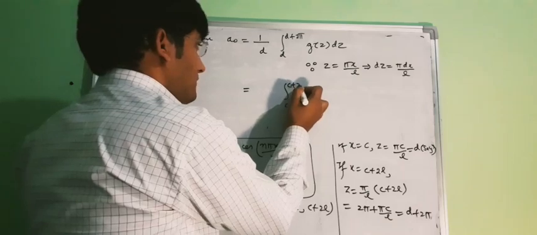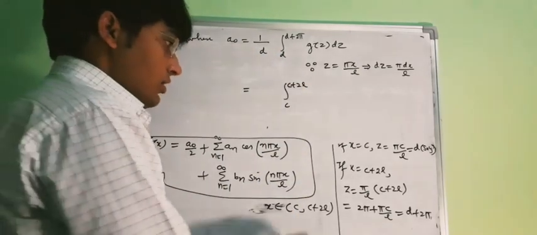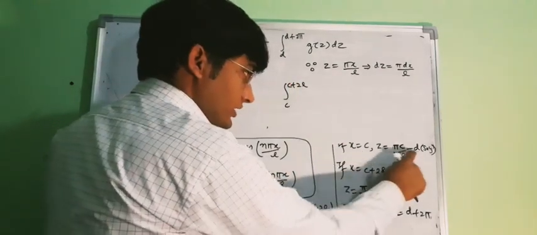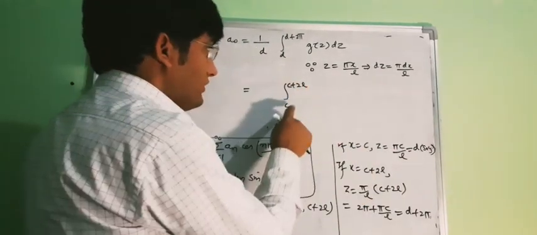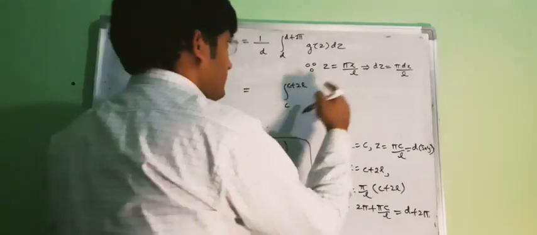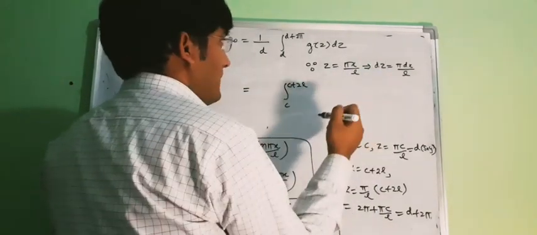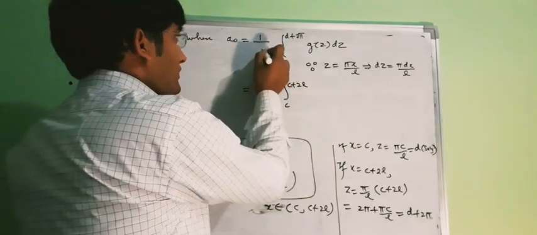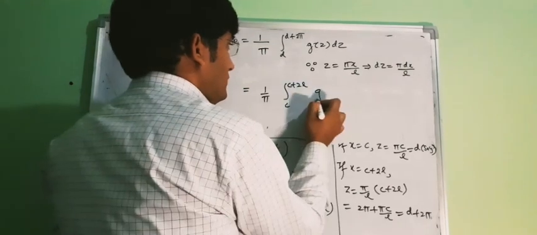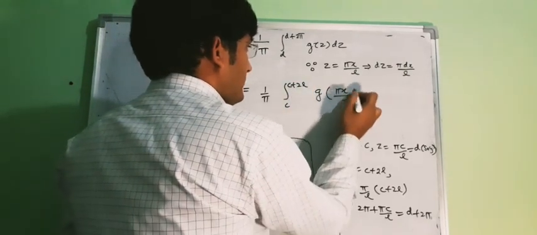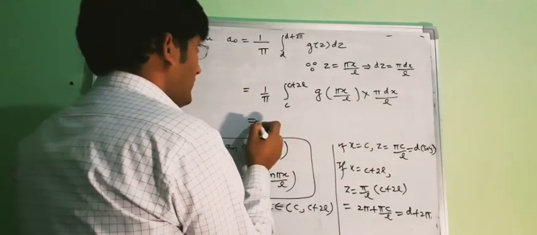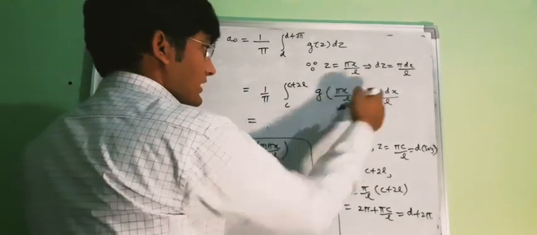So for the upper limit we will get c plus 2l. At z equal to d, our x will be c, and at z equal to d plus 2 pi, our x will be c plus 2l. From here you can see that this will be your pi, not d, and here we have g of pi x upon L, and dz is pi dx upon L. So you can say that our a naught is pi, and pi is cancelled.